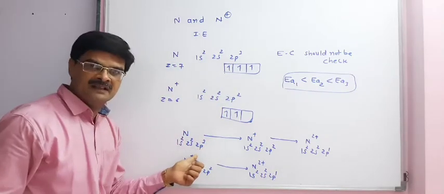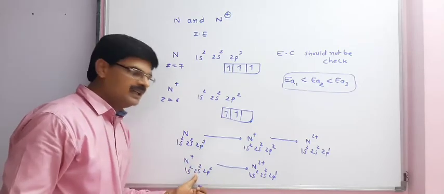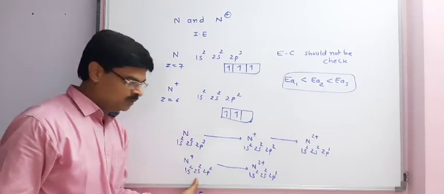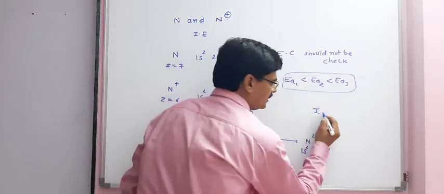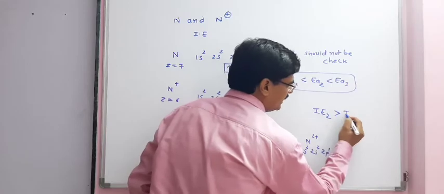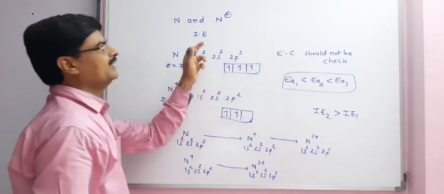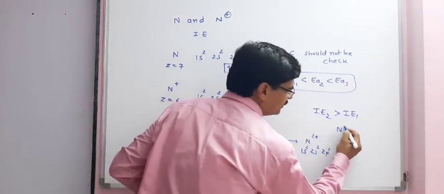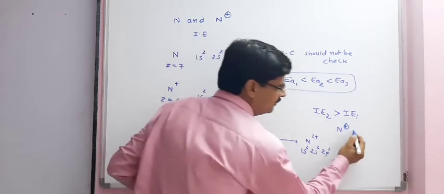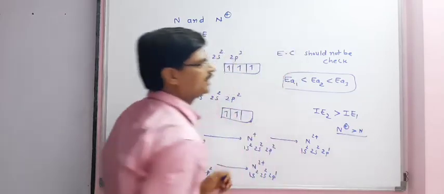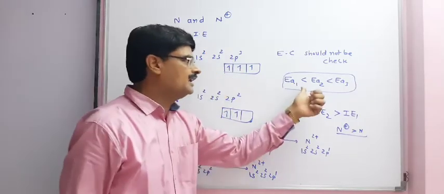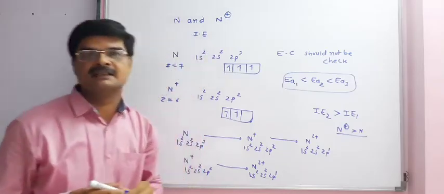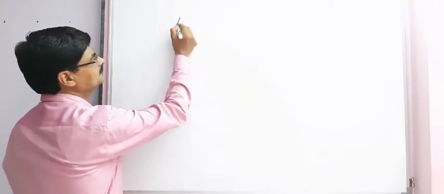So on comparison, we can say for this one it is ionization enthalpy 2. And as we know that ionization enthalpy 2 is greater than IE1, therefore we can write ionization enthalpy of N plus will be more than N. Once more, here we do not have to check the electronic configuration. Here we have to compare IE1, IE2 and IE3. Application of ionization enthalpy.